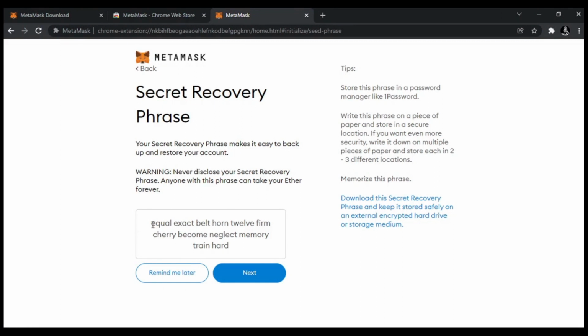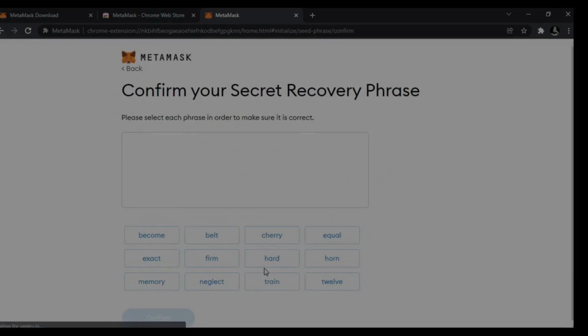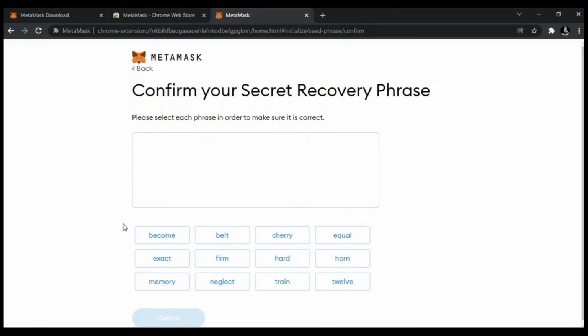Click here to reveal secret words. These are 12 secret recovery words. Write them down because it will ask you these words to verify in the next step. Now click on next and quickly fill up the words according to the order in which they were given to you.